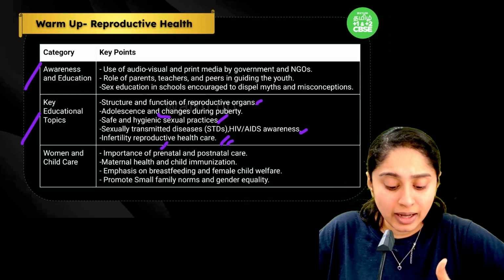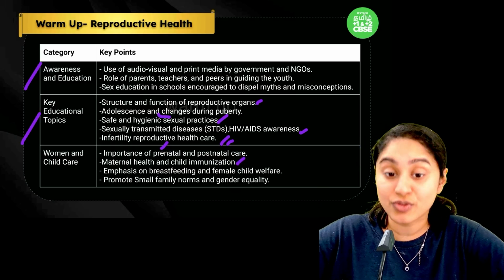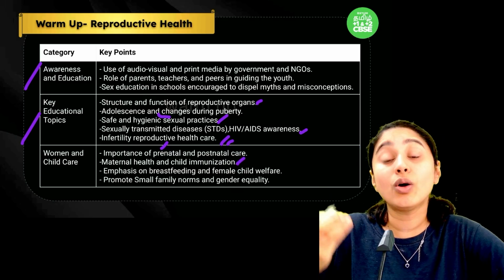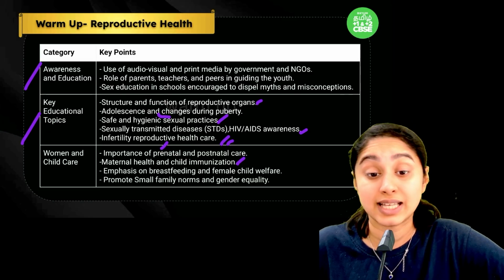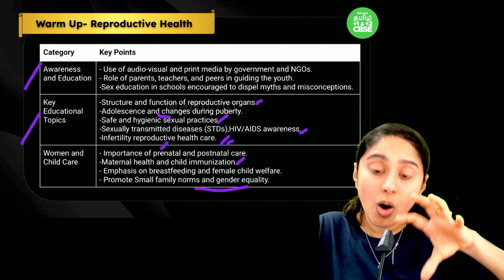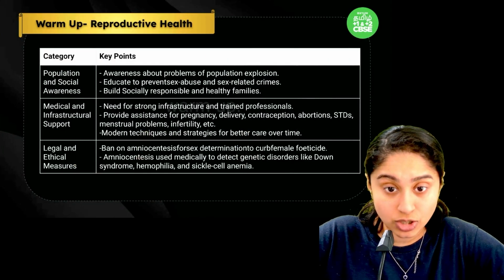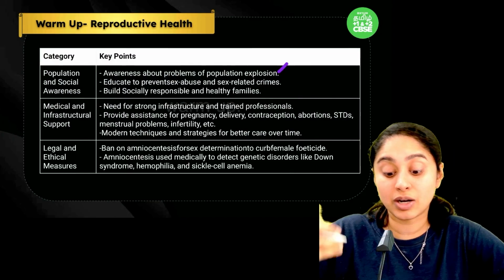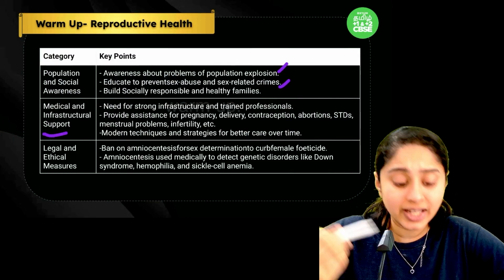Then child vaccination, immunization programs, why breastfeeding is important. And also gender equality. We still see a lot of cases of female feticide and other things, so gender equality is a major thing. All of these things are under the RCH activities. Also awareness about population explosion and about sex crimes. Then providing infrastructure support.